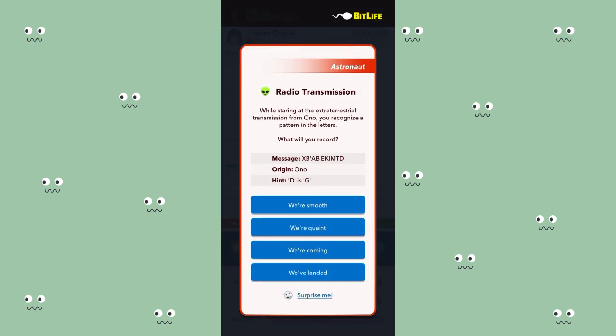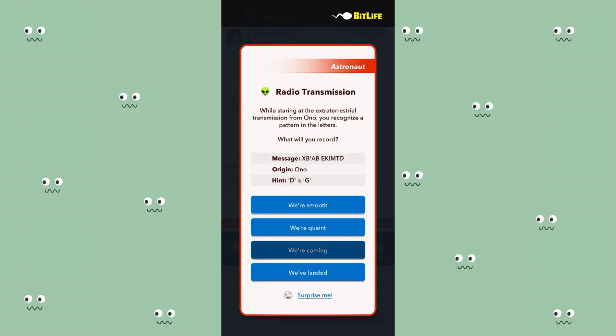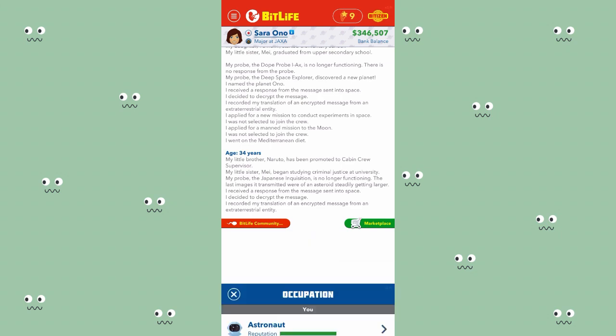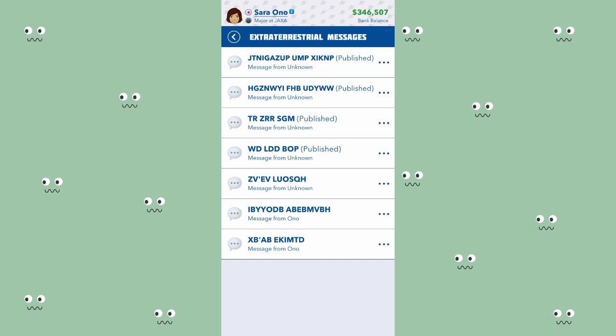Decrypt the message. D is G. There are so many things that I've done that I wasn't recording. So how I decrypt a message is D is G. So D is the last letter, right? So I'm just going to look for the last letter in the option that is G, because D is G, and the only one that is there is "we are coming." So that's the answer. And the best way to improve your reputation is by publishing those messages, like discoveries, extraterrestrial message.